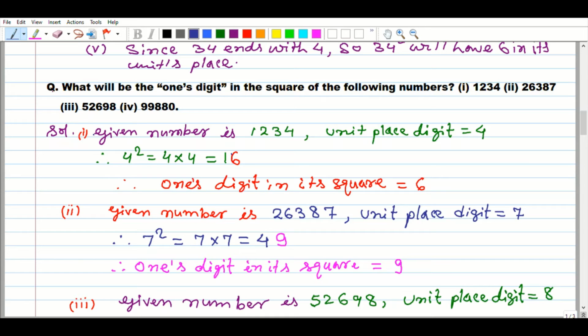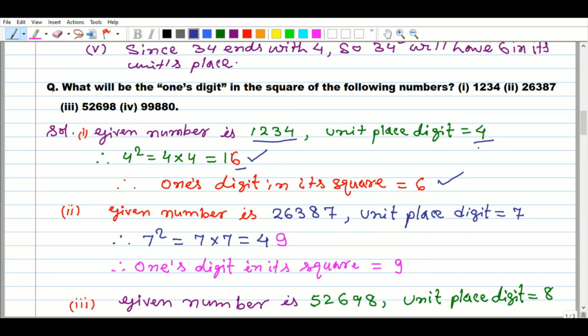The first given number is 1234, and we take out the unit place digit, which is 4. Then you square the unit place digit. 4 square we get 16. Since 16 has 6 at the unit place, the ones digit in the square is 6.